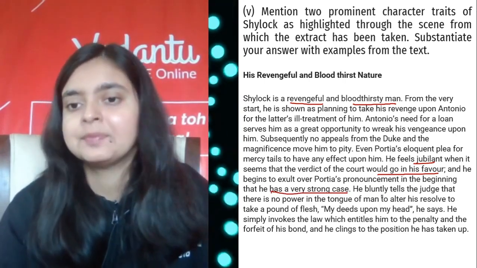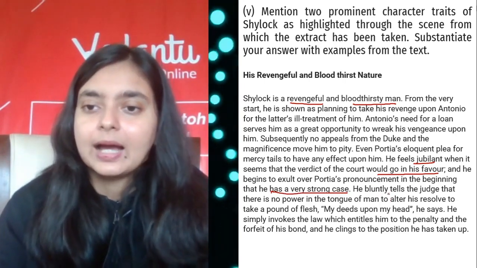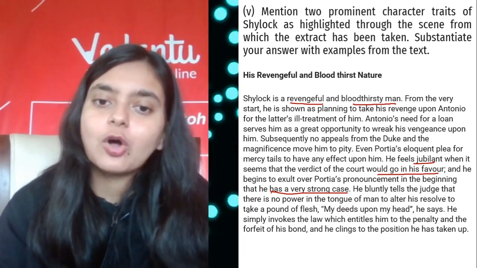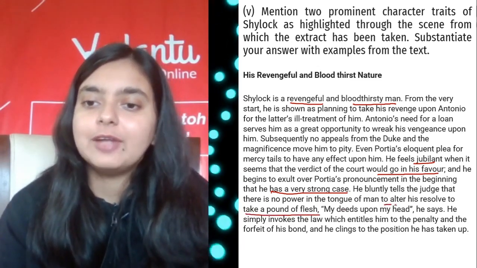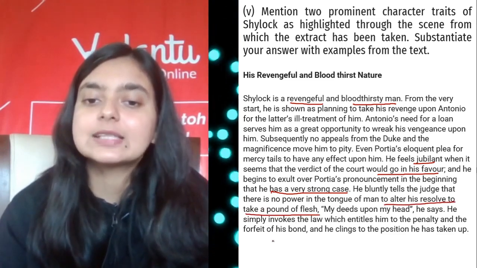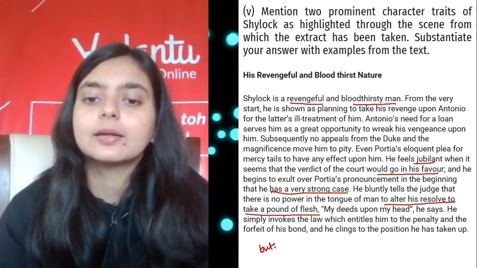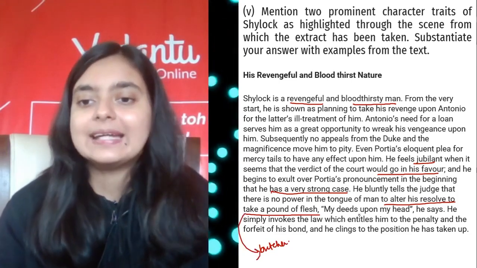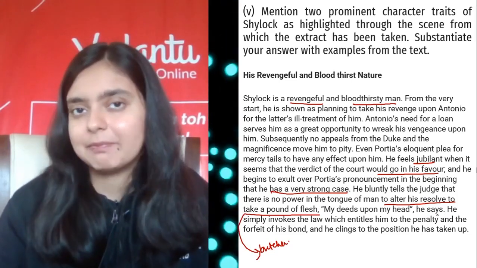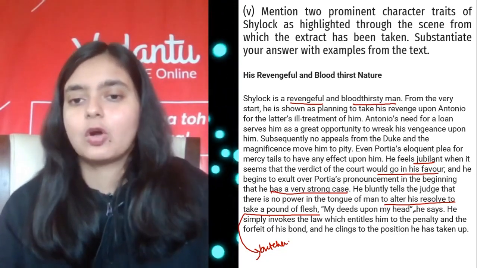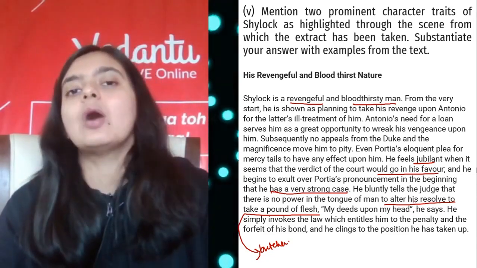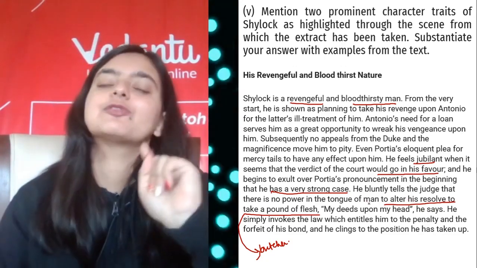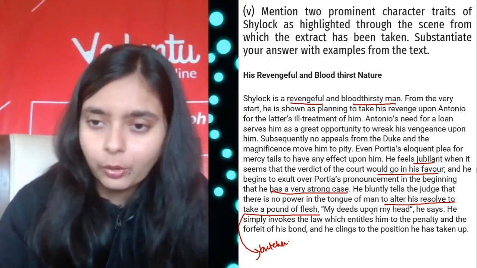Very, very important. He says that there is no power in the tongue of man to alter his resolve to take a pound of flesh. So here he becomes a murderer, a butcher. "My deeds upon my head," he says. That means I don't care about my deeds. What is important is no one can now alter or change my resolve to take a pound of flesh because he has failed to pay my loan.